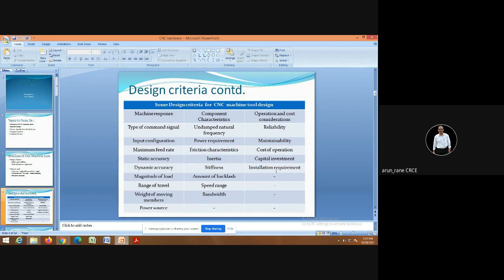So you cannot have zero backlash or too much backlash. If the backlash is zero, that means there is no play between the two components, then there will not be any movement at all. Both the components are held rigidly because there is no play. Or if there is a lot of backlash, a lot of play between two components, then the movement will be jerky.